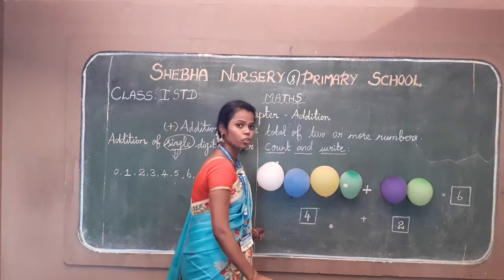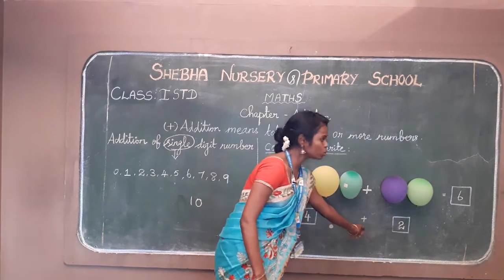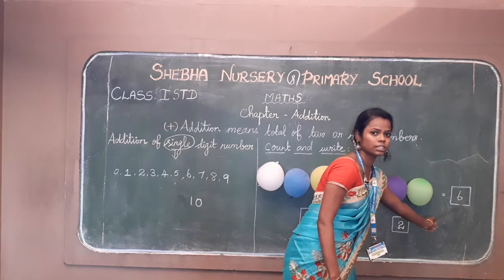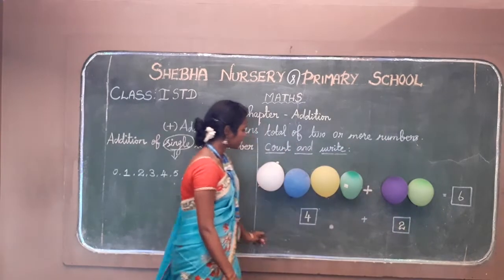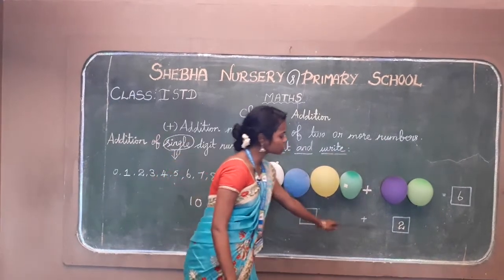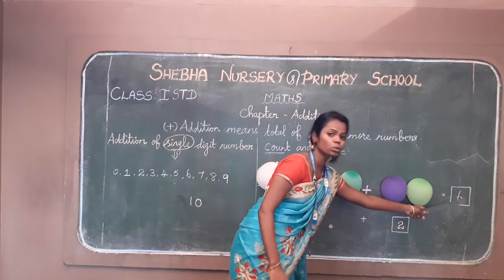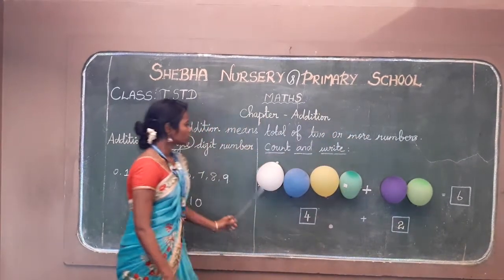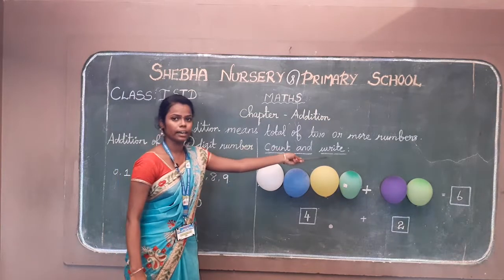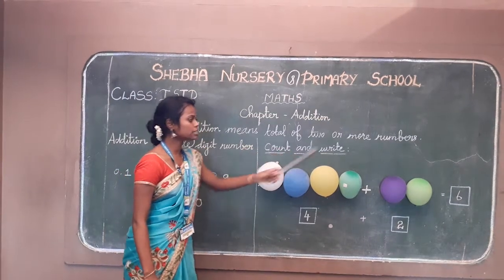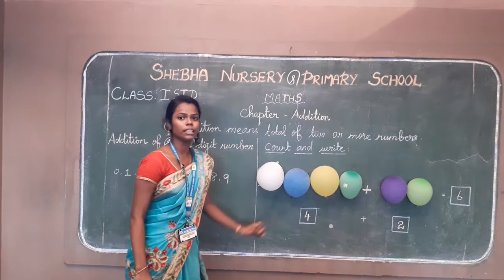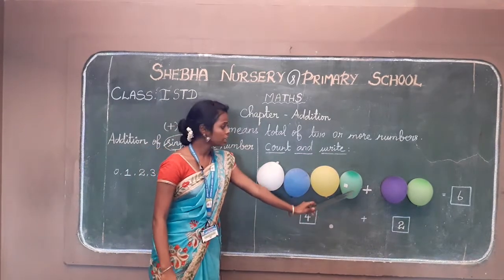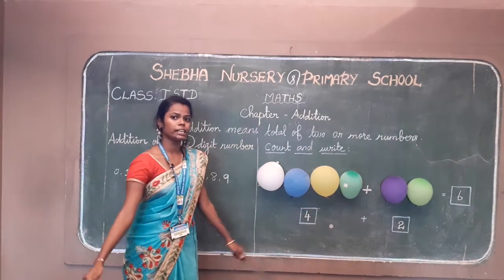So 4 plus 2 is equal to 6. I'll repeat again. 4 plus 2 is equal to 6. The answer is 6. Okay children, count and write. Count and write means you look at the pictures here, count them and write the number. This is a method.